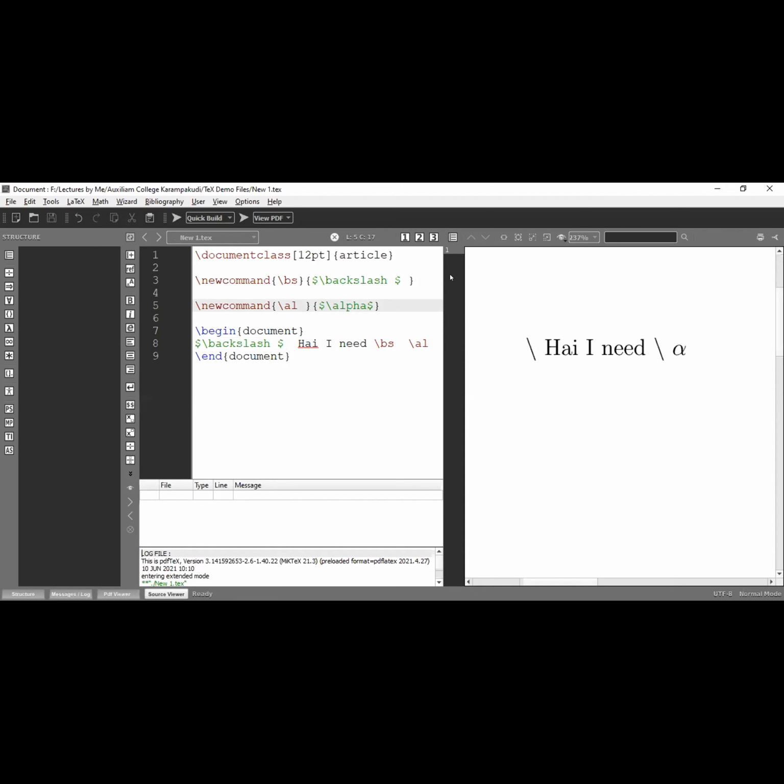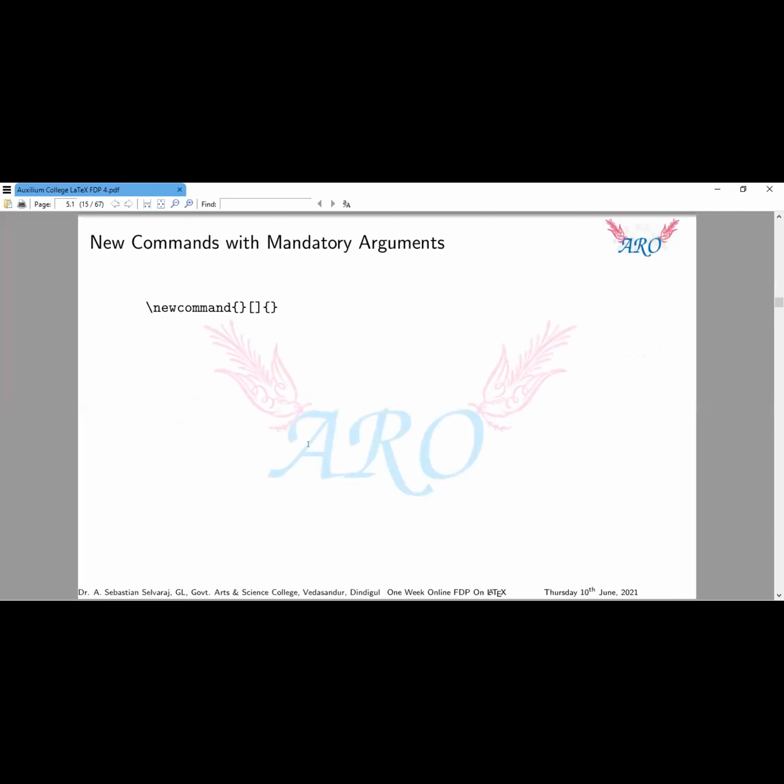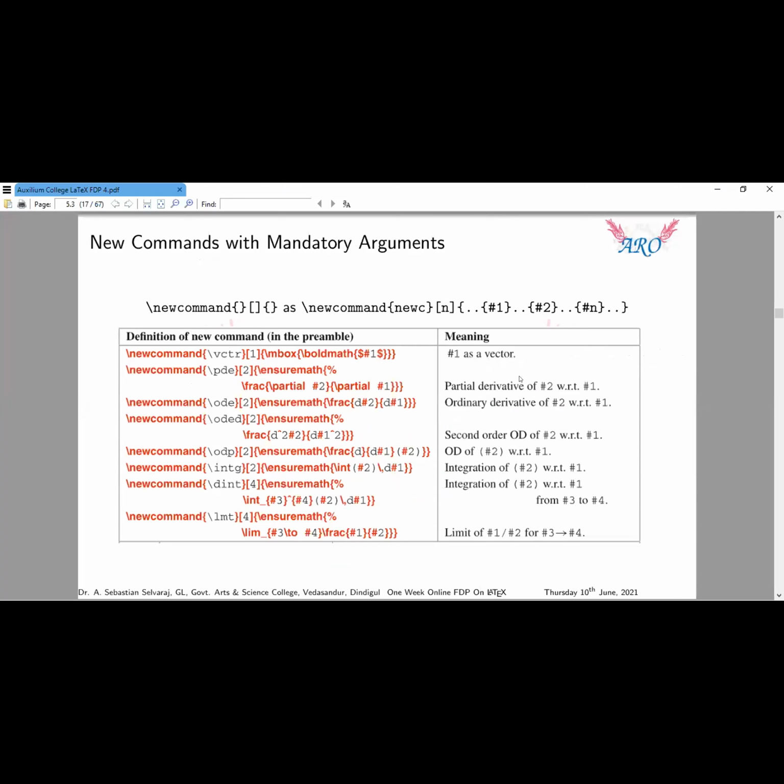In a similar way, we can define all the commands, redefine all the commands. This one is new command with mandatory arguments. Suppose you want two mandatory arguments, and in between I am using an optional bracket also. That's another method: new command with the number of arguments. For example, just consider the command vector, defined like that: backslash VCTR. It creates a vector. This one is an existing command, and it has only one argument.